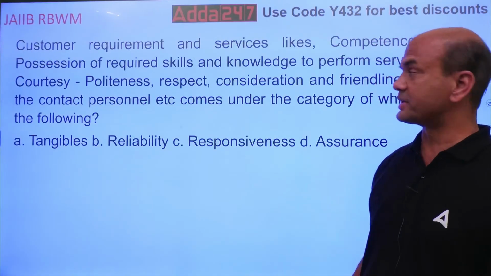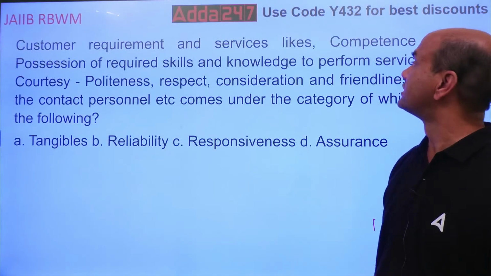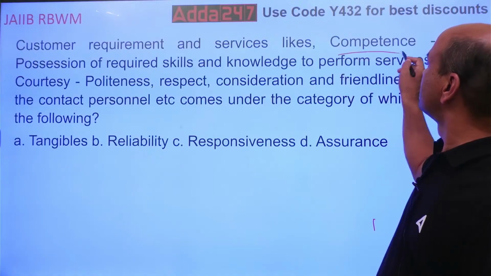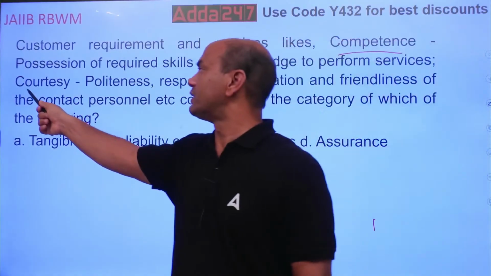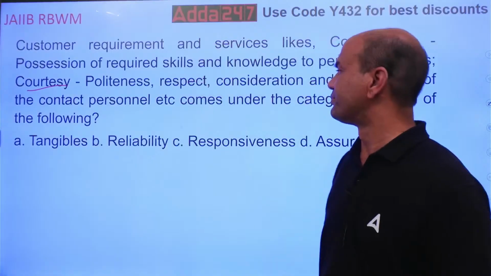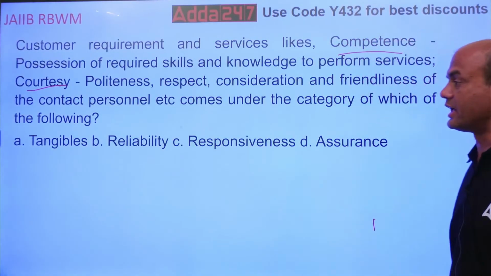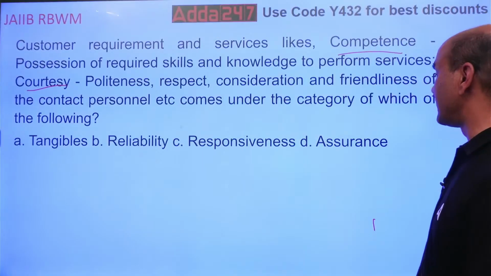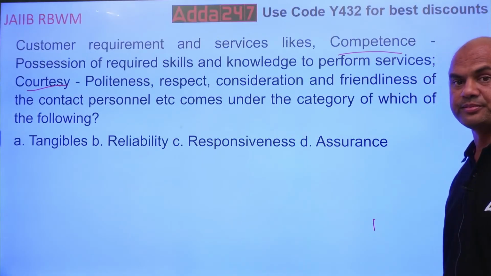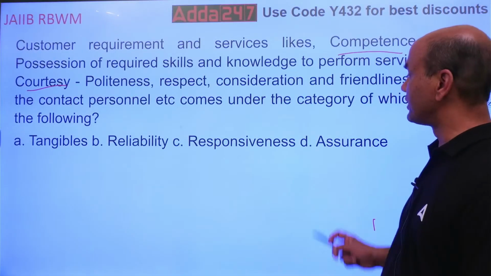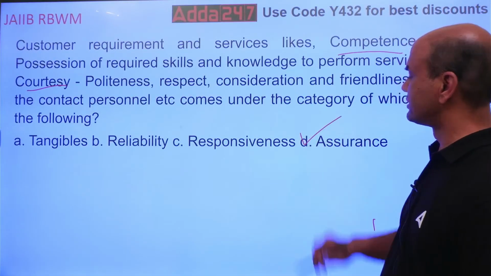So what does the customer expect? Customer expects both the things. One is your knowledge, and second is your empathy. So both of them combined will come under which category? Tangibles, reliability, responsiveness and assurance. It will come under assurance.